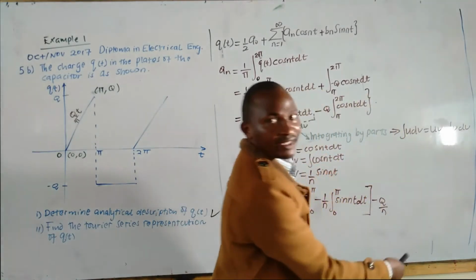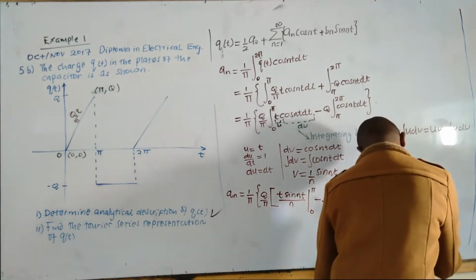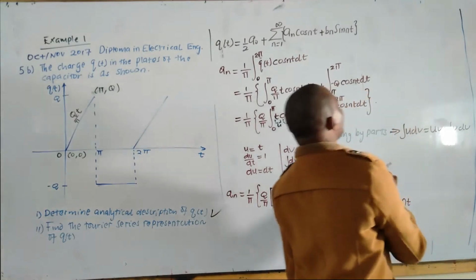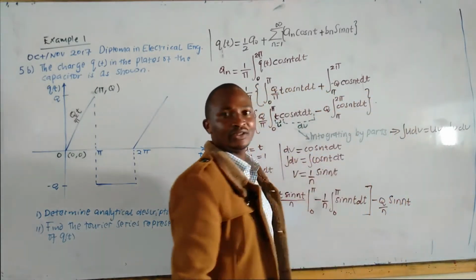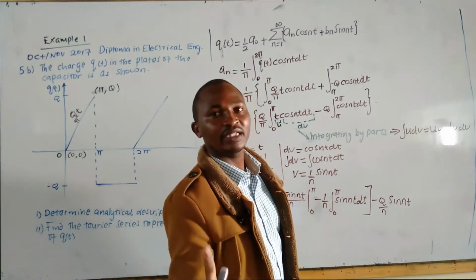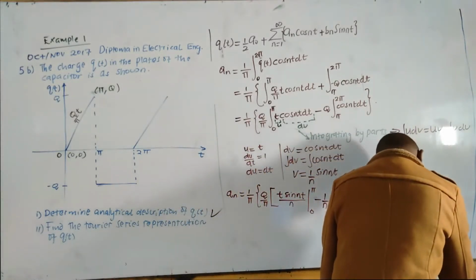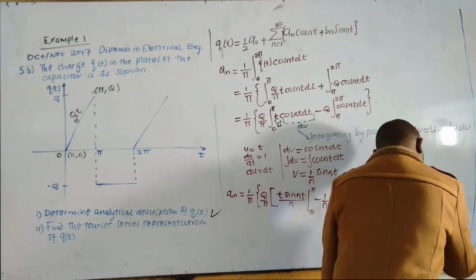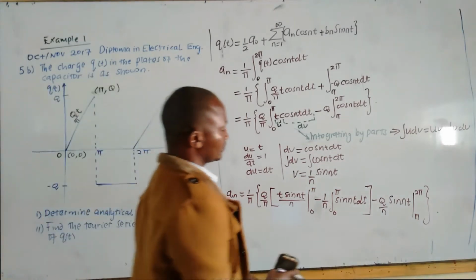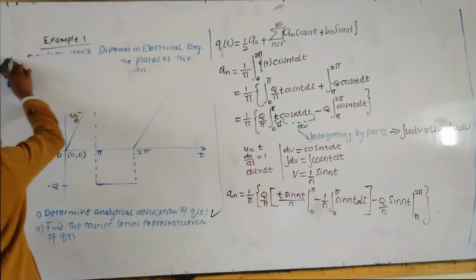Q times 1 over n is q over n. Cosine function will change to sine function, which is sine nt. You are integrating directly, no integration by parts, because you only have one expression in our integral. So you can now apply limit from pi to 2 pi, and you can close the big bracket. We proceed here.